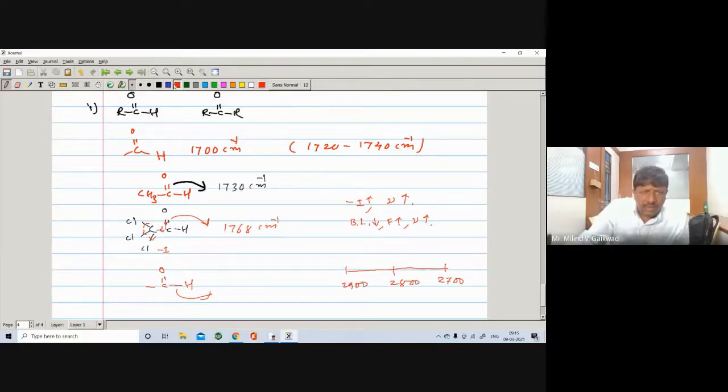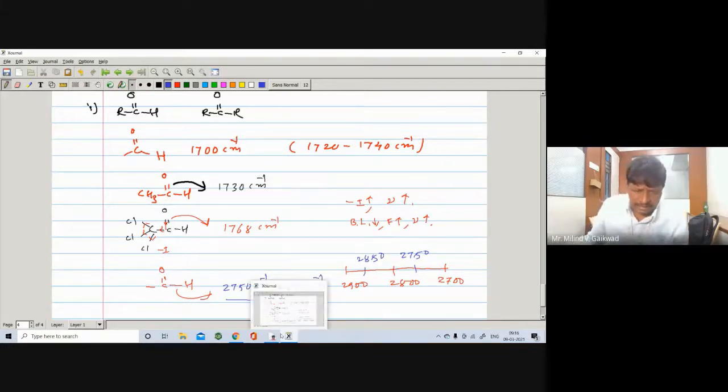So generally you are getting an important band at 2750 and 2850. So getting a band at 2750 centimeter inverse and 2850 centimeter inverse, you may say that there is a presence of CH of aldehyde. So this is the important band, right?